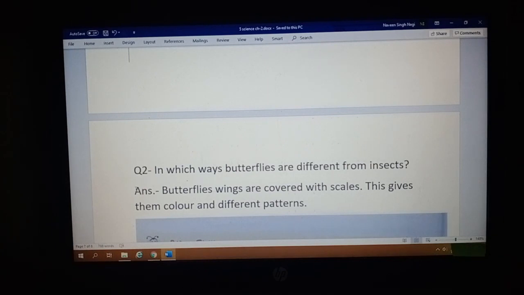Now students, that's it for today's session. The back exercise question answers of this chapter are completed now. You have to write these questions in your science notebook, or you can take a printout also, whatever is the easiest option for you, and then paste them in your science notebook. Now I am giving you an activity as your homework.